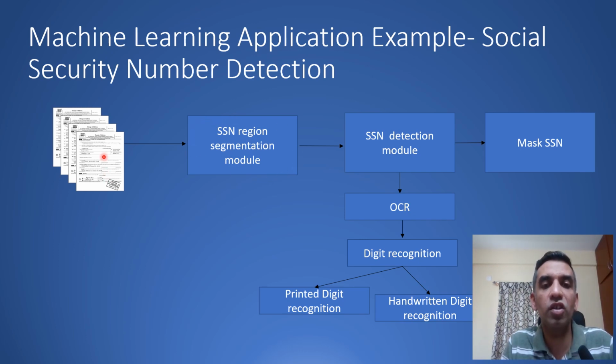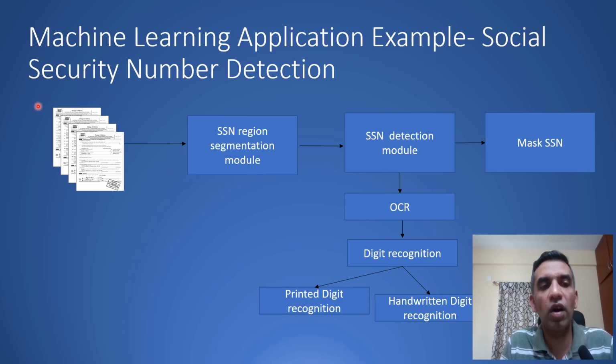Once that was done, we needed to do some image processing to segment the social security number region. How could we do that? We could do that if the document OCR text was available. Then in the text we search for the keyword where it is present, and take a window around that region. If it is not present, then we need to go through an image processing module to do it. Then we had the social security number detection module, which internally used OCR to do digit recognition. You have printed digit recognition and handwritten digit recognition. And once you obtain the digits, then you have to mask them. So this is the task which we had to implement using machine learning.